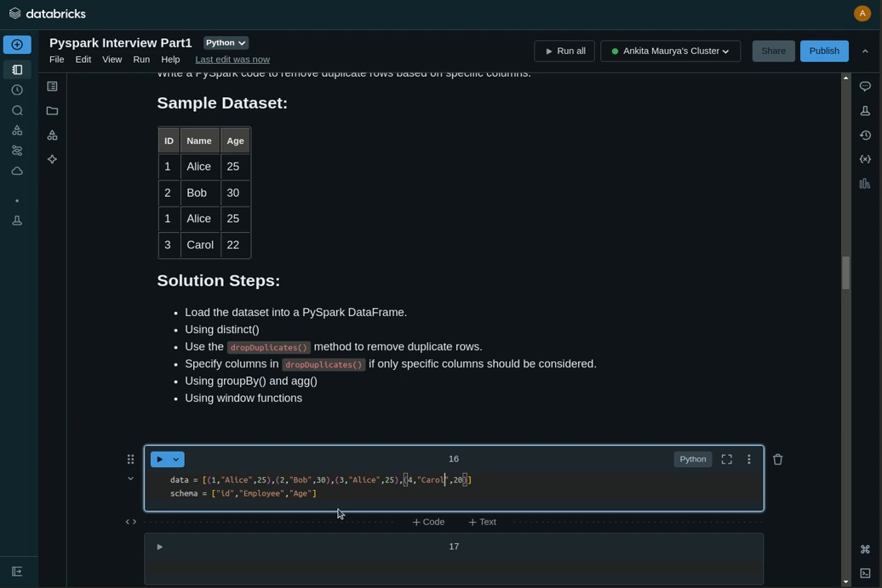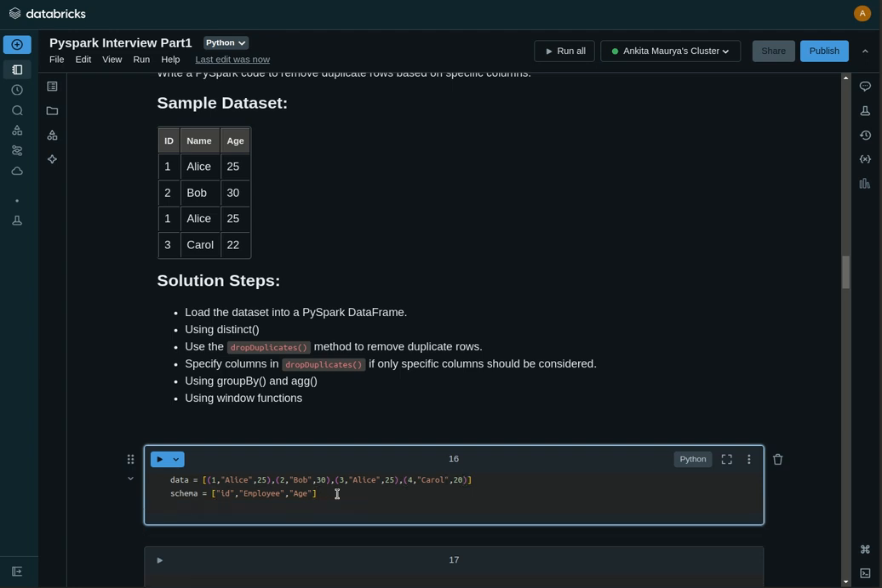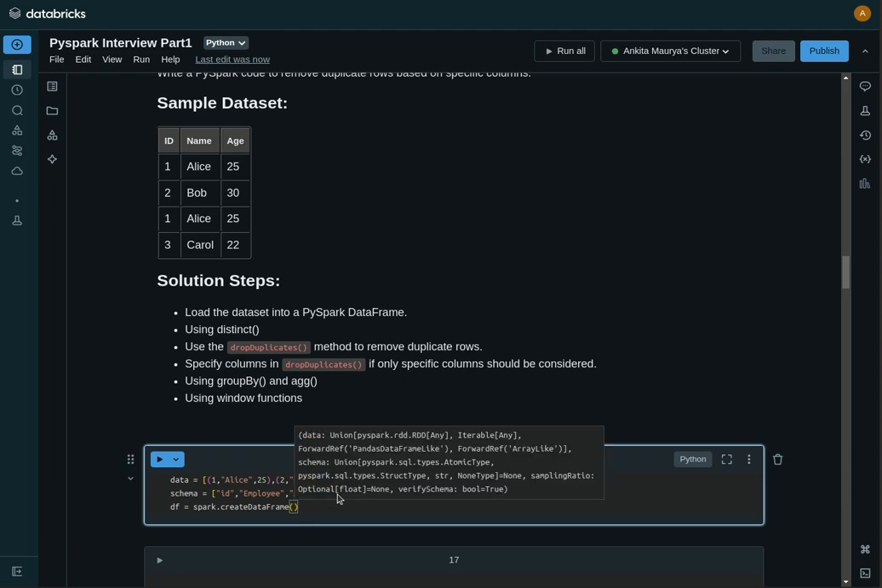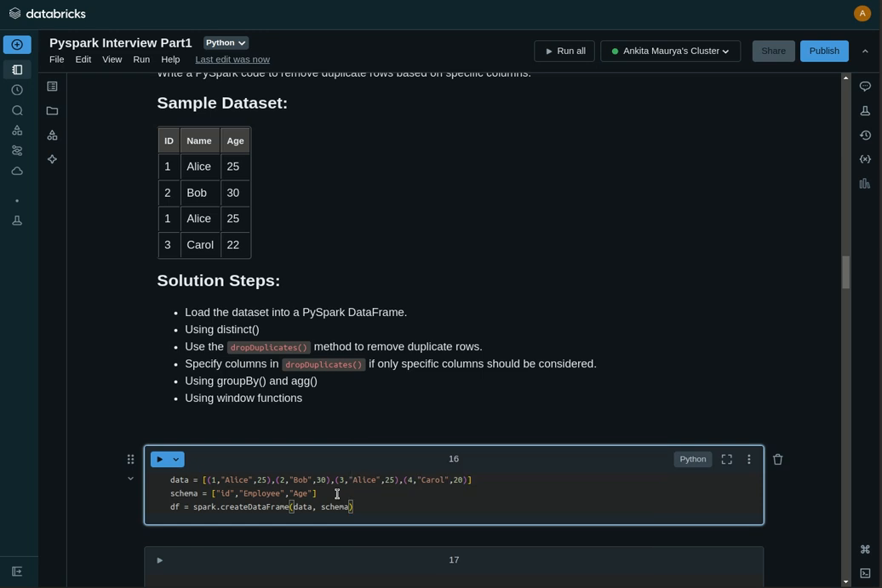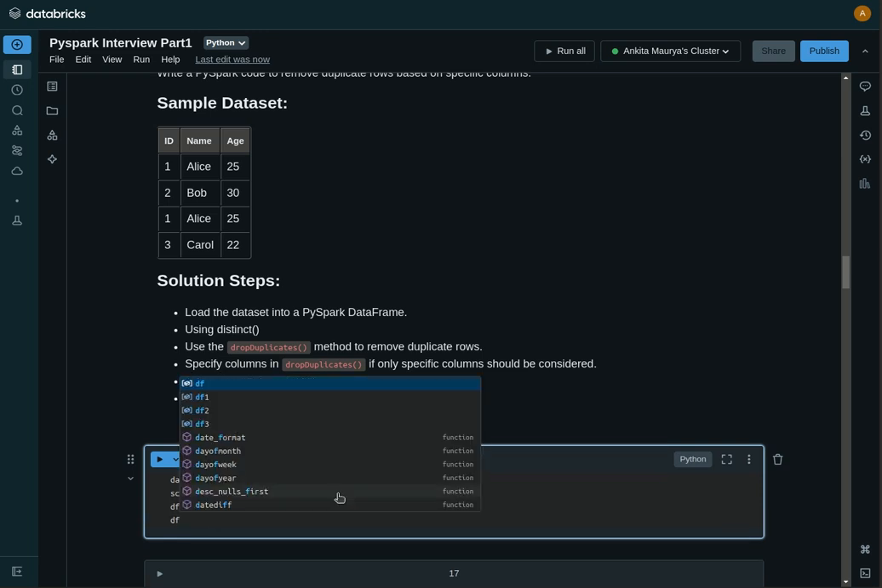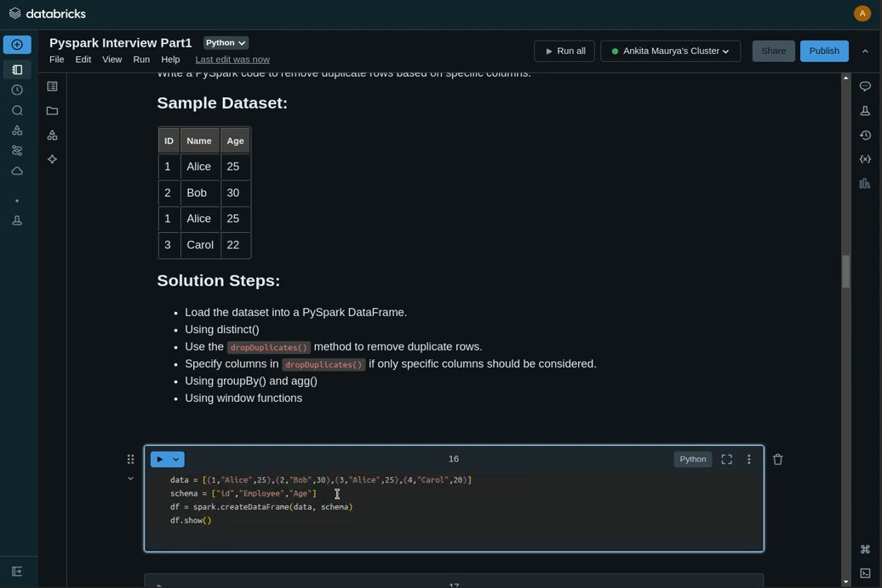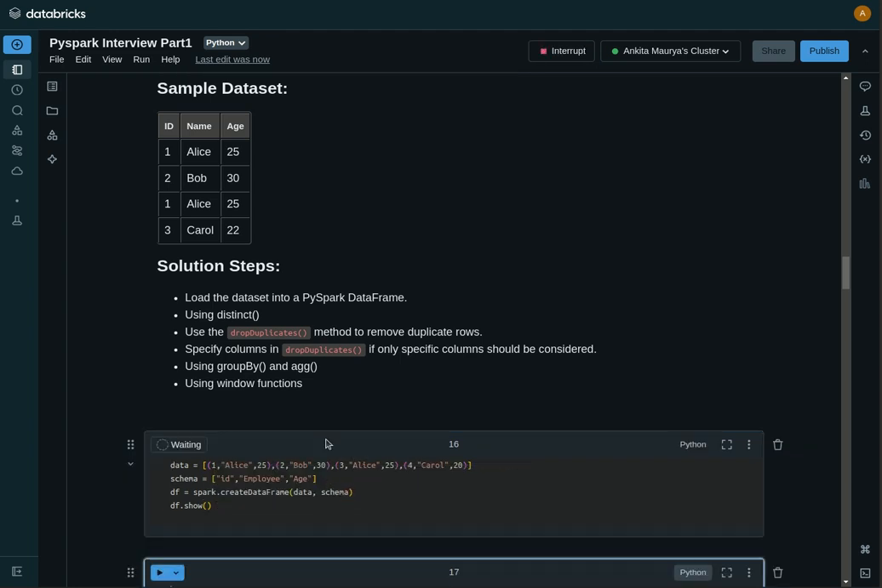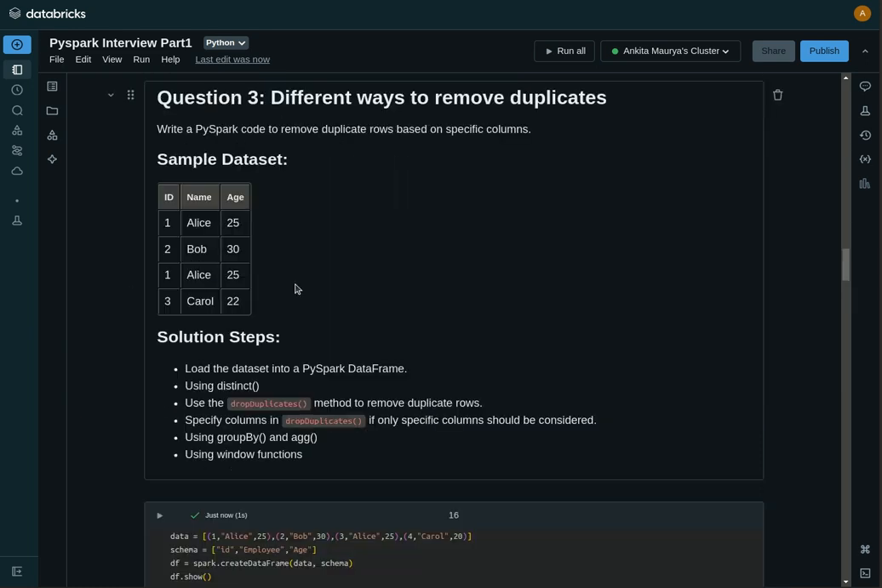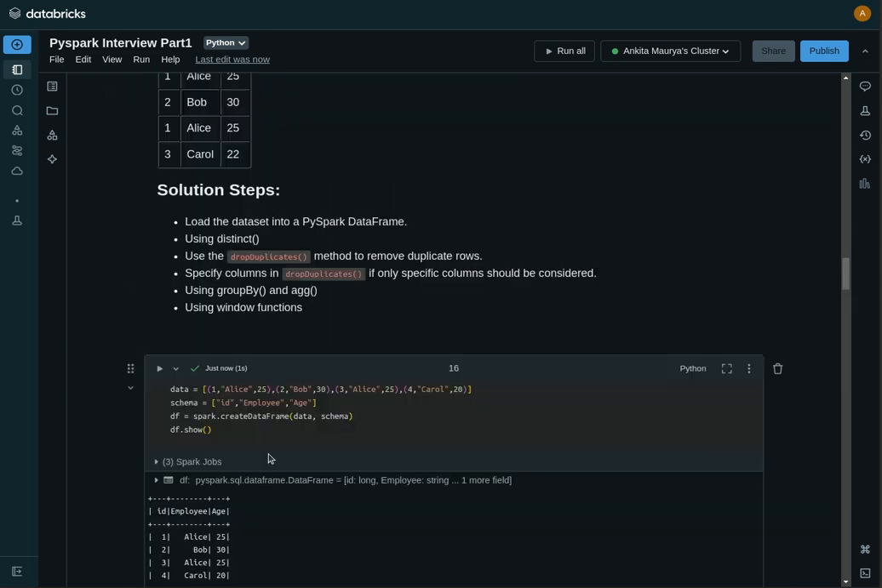Now we will create our data frame df with spark.createDataFrame, just passing the data and schema. And I'll show you the data with df.show. Now we have a data frame as given in the sample data sets.